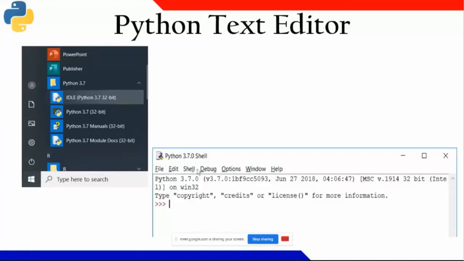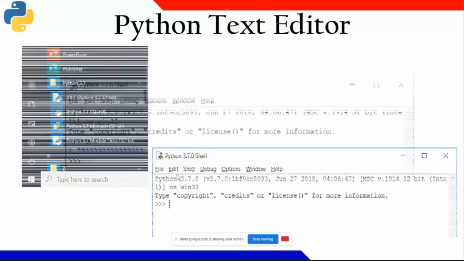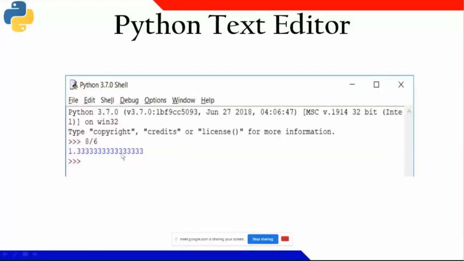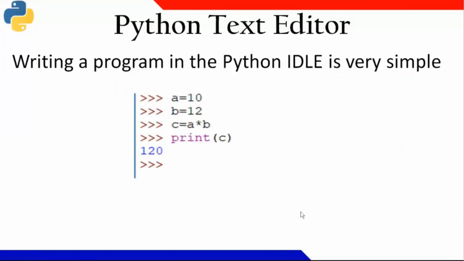Now, apart from that, you have the menu items. Like any other programming language, you will have file, edit, shell, and all those things. Yesterday I have shown you. The same thing, you type it here and you get the result immediately, right? Now, if you want to write a program in Python, you can write a equal to 10, b equal to 12, let us say c equal to a into b, and if you write print c, it will print immediately.